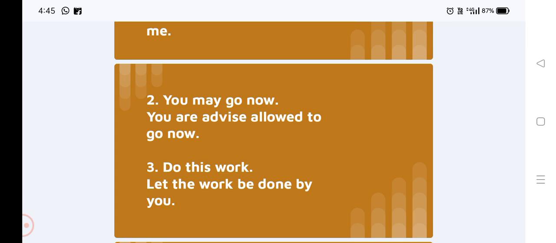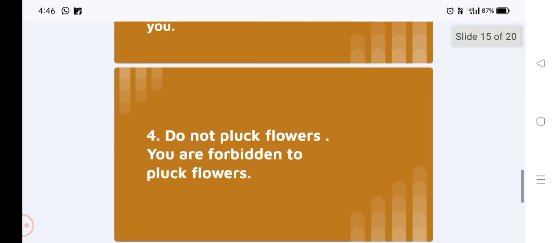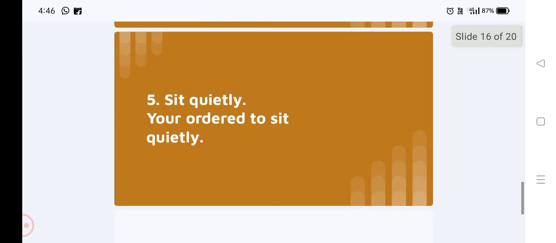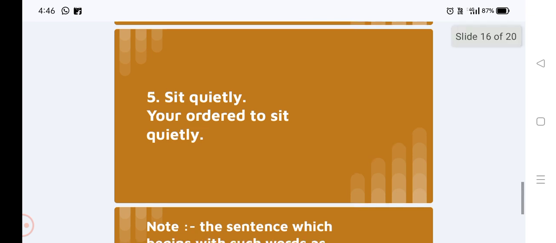Do this work. Let the work be done by you. Fourth, do not pluck flowers. The passive will become you are forbidden to pluck flowers. Fifth example, sit quietly. You are ordered to sit quietly.